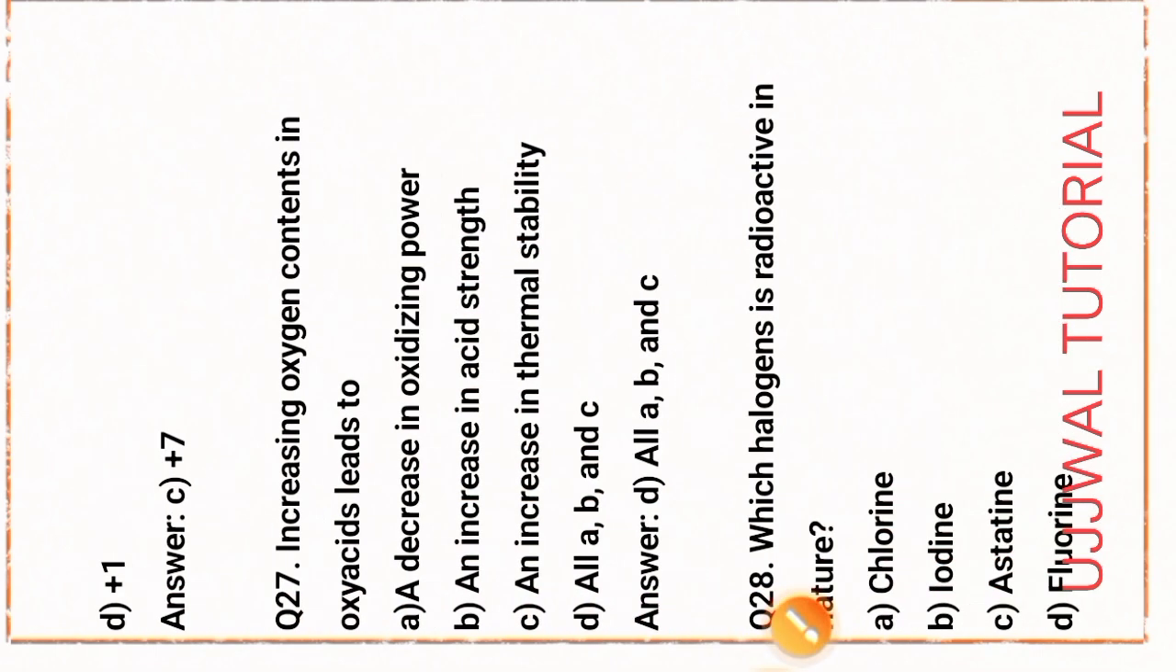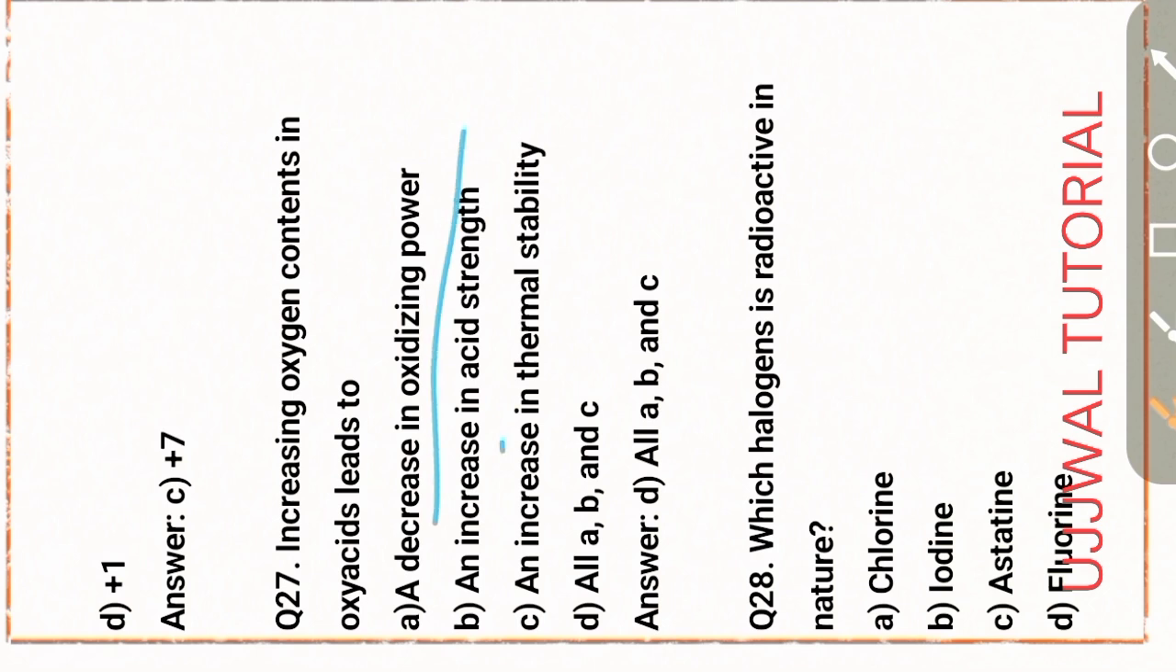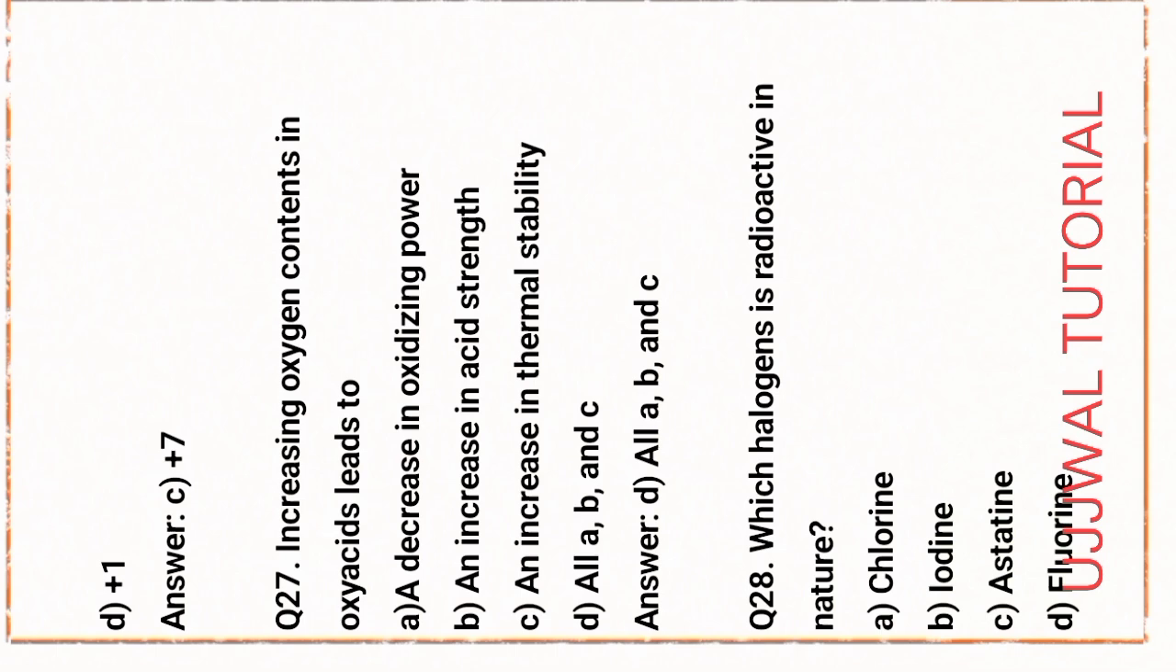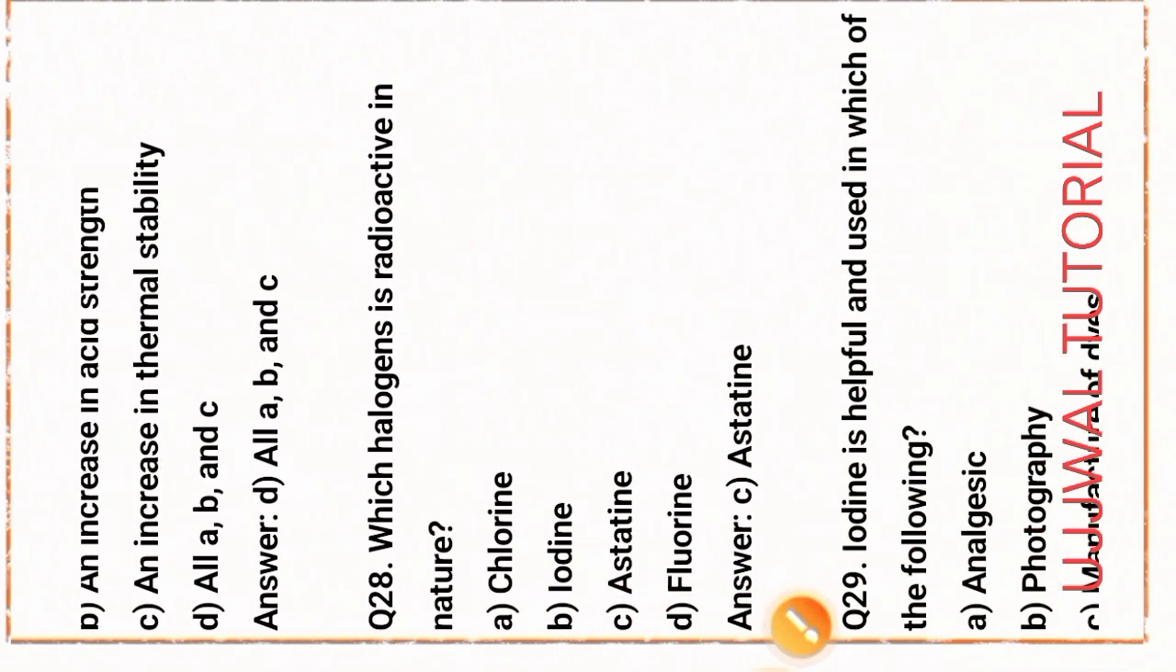Okay, next question, question number 27. Increasing oxidation state in oxo acid leads to option A, a decrease in oxidizing power; option B, an increase in acidic strength; option C, an increase in thermal stability. Options A, B, C are right answers. So option D is the right answer.